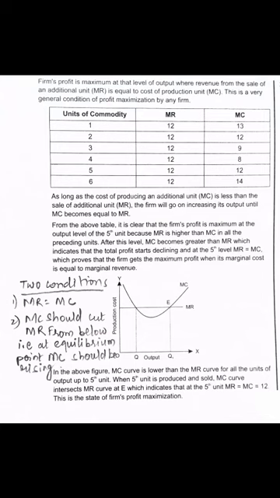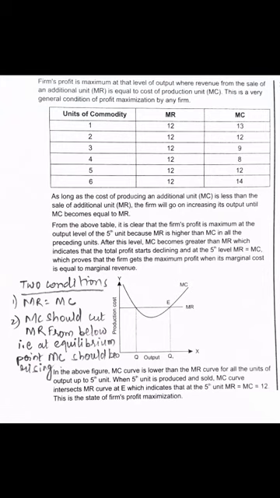In this, the firm's profit is maximum at that level of output where revenue from the sale of an additional unit, what is marginal revenue, that is additional unit revenue, equals the cost of production of that unit, that is marginal cost. This is a very general condition of profit maximization by any firm. Do remember, you can get a question: what are the conditions under which a firm can maximize its profit? Two conditions, that you can get for 2 marks.